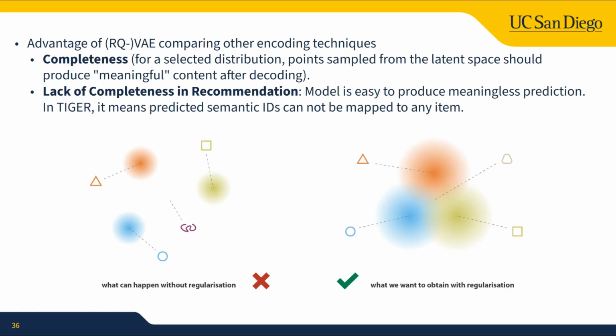Second, completeness. It means that for a selected distribution, points sampled from the latent space should produce meaningful content after decoding. Without completeness, the model easily produces meaningless predictions. In Tiger, it means a predicted semantic ID cannot be mapped to any item in the catalog. RQVAE brings us the essential nice features we need in the feature space for generative recommendation.